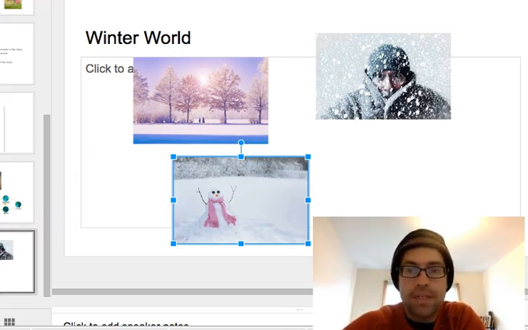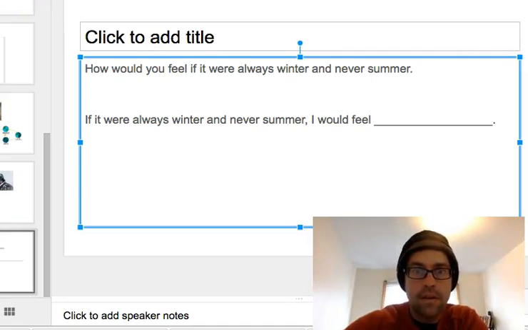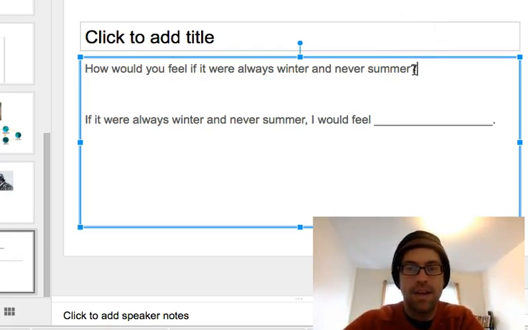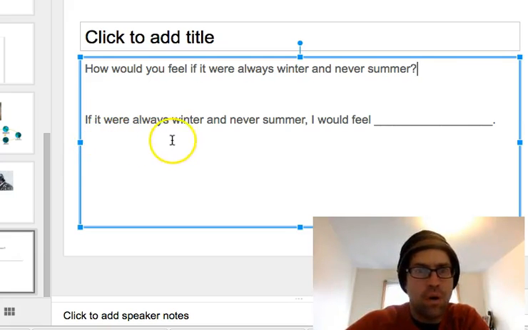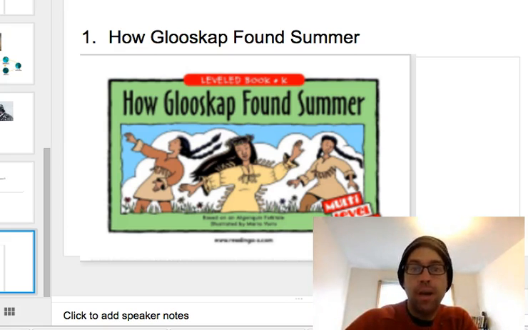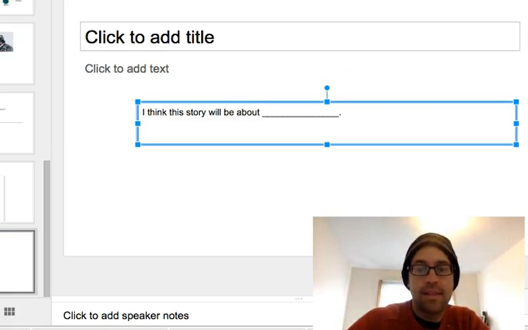So to begin, in your notebook, please write this one. How would you feel if it were always winter and never summer? Sorry, I have to put the question mark. If it were always winter and never summer, I would feel... Please write that in your notebook. Okay, now please open up your book and look through the pictures, look through the pages. Try to think, what do you think this story is going to be about? You can write this sentence in your notebook. I think this story will be about...